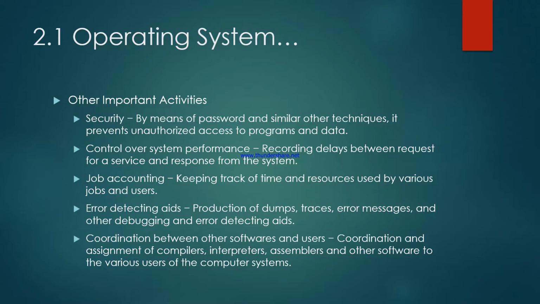In the fourth generation, LSI and VLSI, very large scale integration, came into the market, which made the operating system faster and more efficient. These are some important activities, functions and history of operating systems.